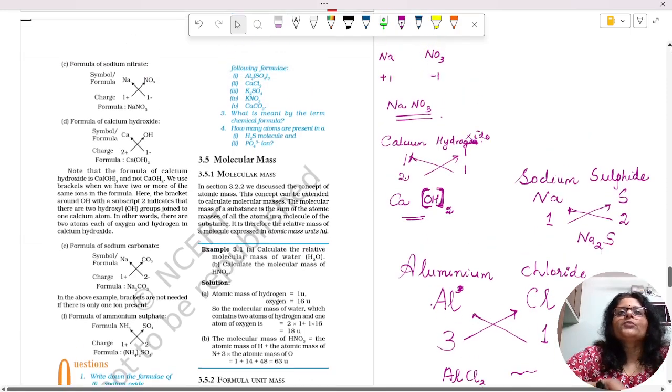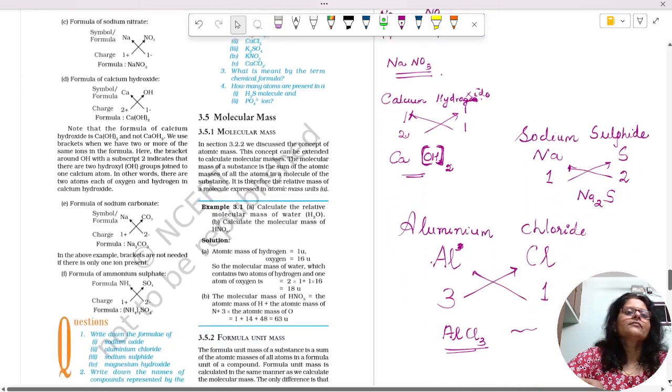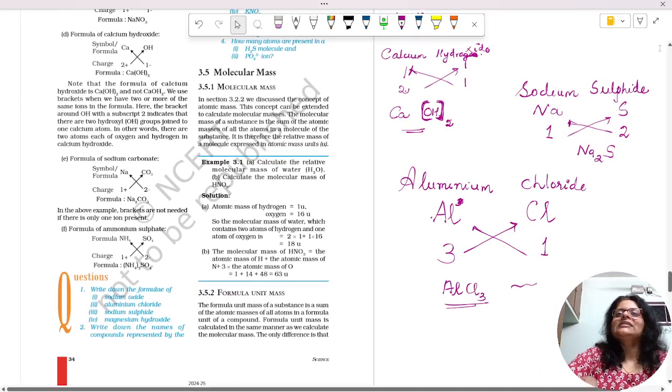Another question: write down the names of the compounds. That is easy, right?